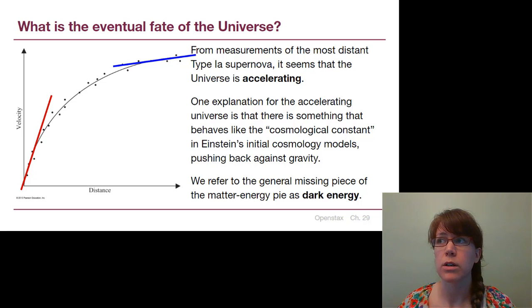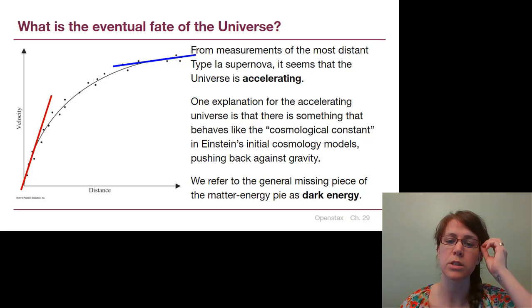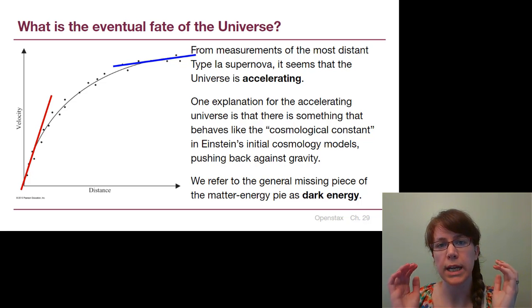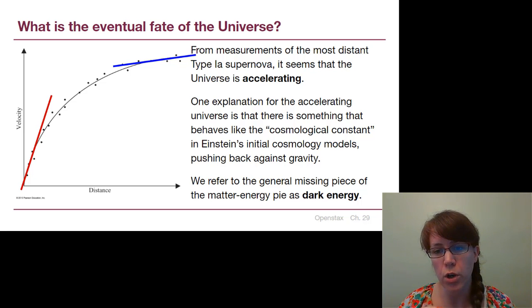Now, the explanation for that acceleration is one that we don't have a single correct answer for. One explanation is something that behaves like the cosmological constant in Einstein's models, which we haven't talked about because they're detailed physics outside of the scope of what we need for this course. But the placeholder idea for the fact that we know we need something to be pushing back against gravity, that placeholder unknown is called dark energy. It doesn't have anything to do with dark matter, and it really isn't a great name for it.